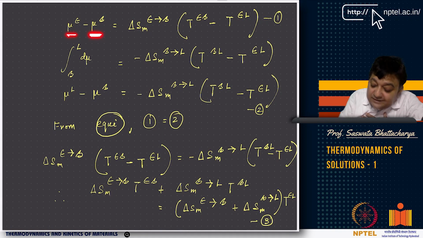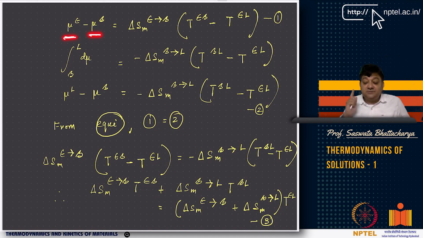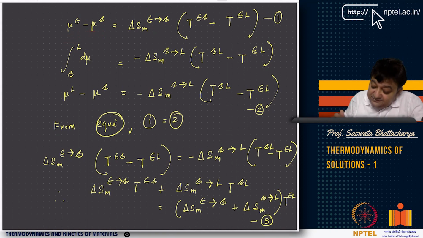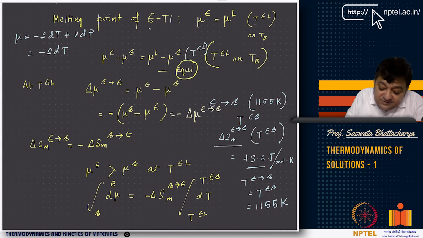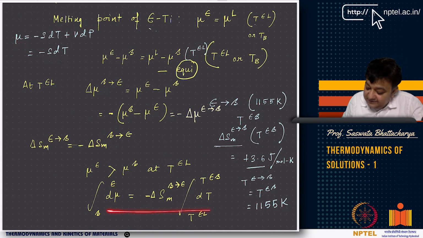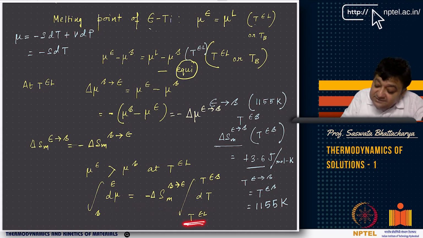We know, right? But now this mu epsilon is greater than mu beta at T epsilon liquid. But just below T epsilon beta, for example, mu epsilon is less than mu beta, right? So these are the things that you have to understand. And if you see, I just use this equation mu equals minus S dT to get this equation, right? And I have taken T epsilon L as the reference, right?